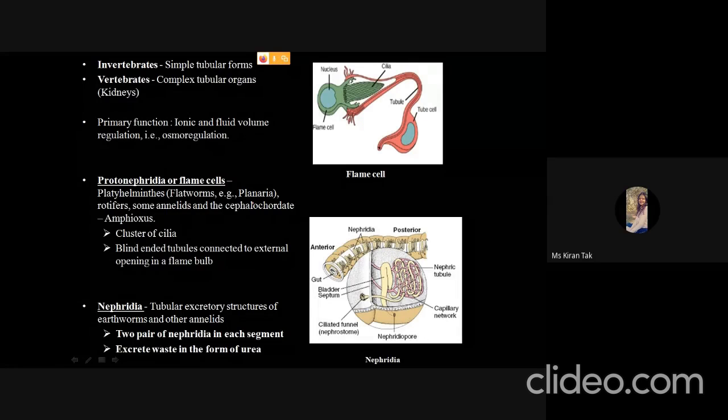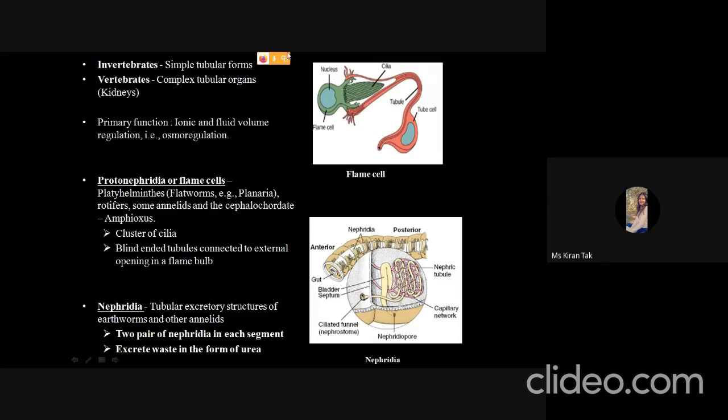The primary function of these excretory structures is to maintain the ionic as well as the fluid volume regulation.